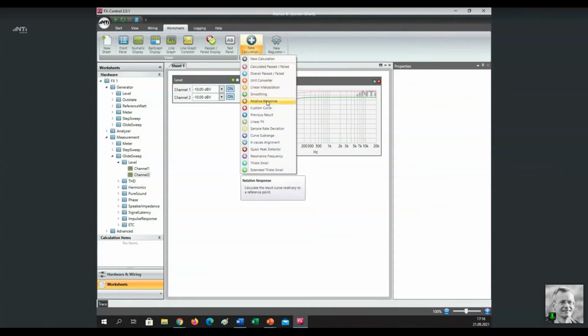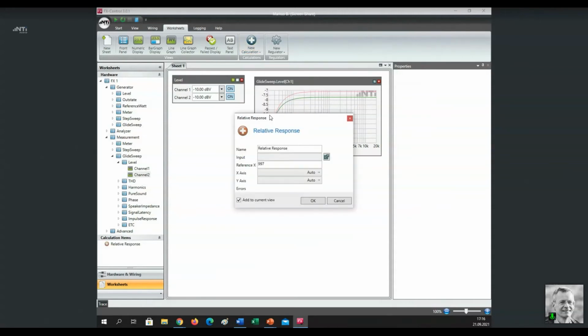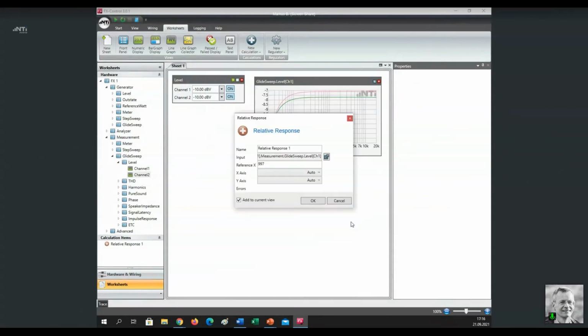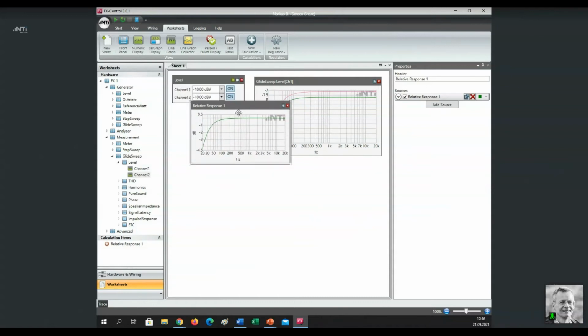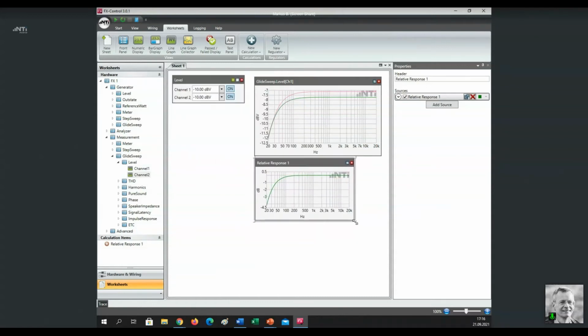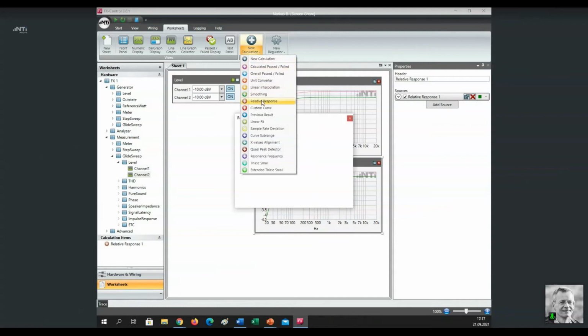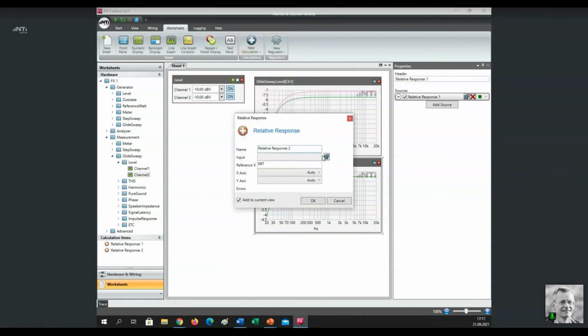It's called relative response. When I click on it, you see this panel opens. I can name it number 1 for channel 1. I say this relative response shall use the glide sweep level channel 1 measurement data and put it in relation to 1 kilohertz. I confirm, and you see immediately the result panel shows me the calculated relative response. I can also add channel 2, again relative response. Now we have number 2.